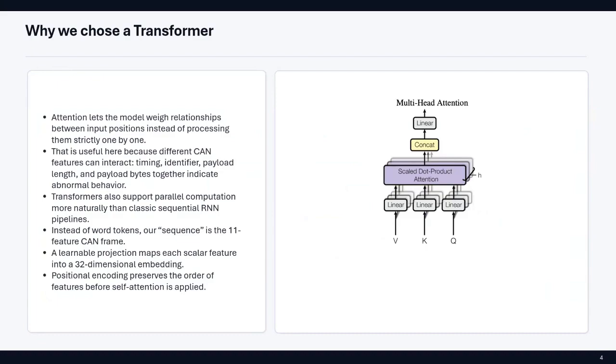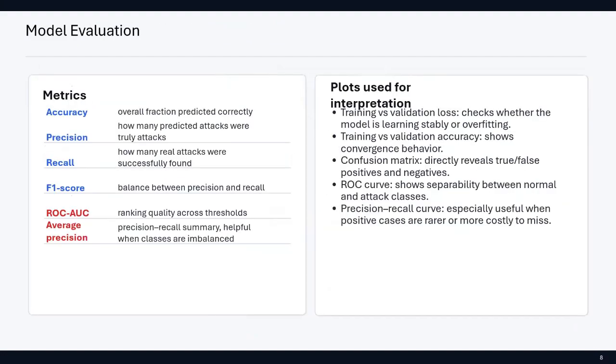And this is our transformer model. Instead of using traditional models like random forest, LSTM, or other classifiers, we use this transformer architecture, which uses attention mechanisms to understand relationships between different features in the data. To evaluate the results, we used multiple metrics: accuracy, precision, recall, F1 score, ROC AUC, and average precision.